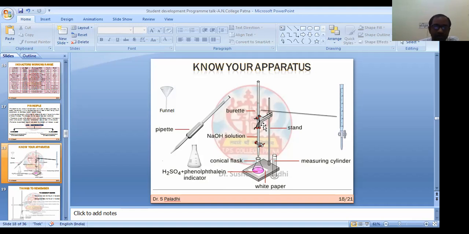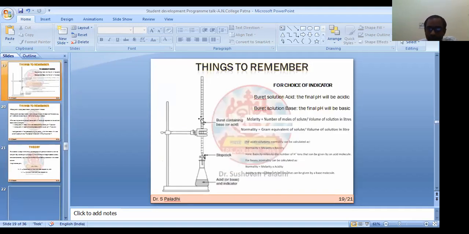So the things we should remember before doing this experiment: the burette solution could be a base or an acid, but the solution in the conical flask will be the unknown solution. We have to choose an indicator that will show color at that particular pH.